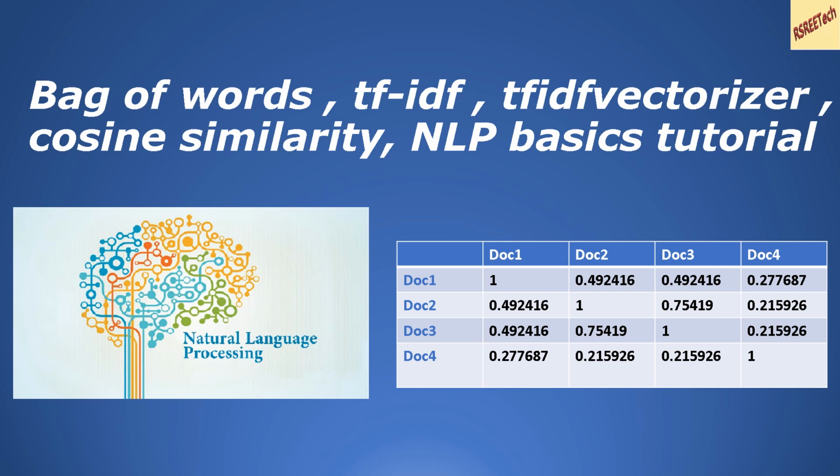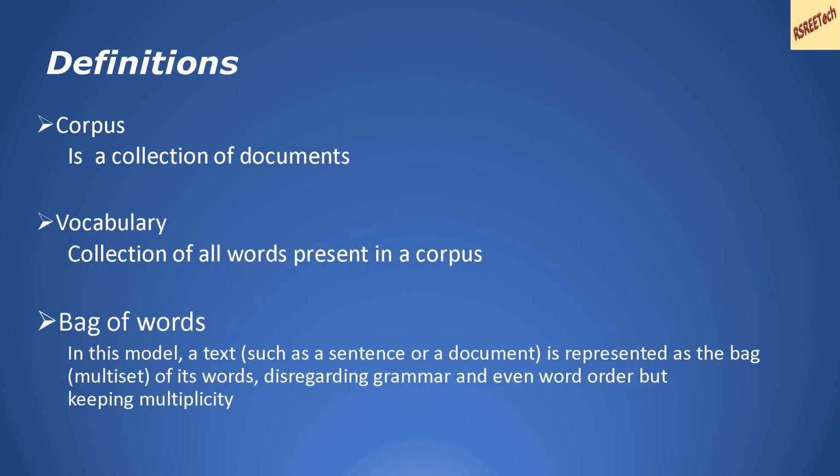Let's get started. Let us look at some definitions. A corpus is a collection of documents. Vocabulary is a collection of all words present in a corpus. Bag of words is a model in which text such as a sentence or a document is represented as the bag of its words, disregarding the grammar and even word order, but keeping count of words.